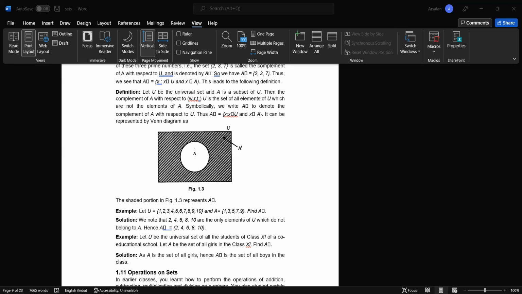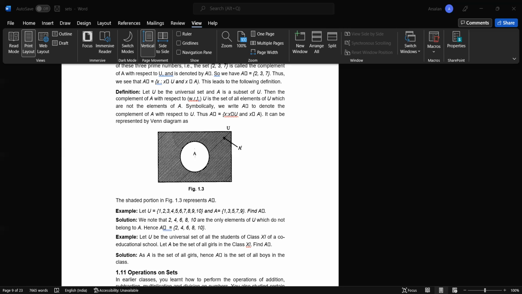So the elements belong only to the universal set, and the elements in this region do not belong to A. It can be represented by a Venn diagram like this. So the Venn diagram is very useful to visualize sets in particular.